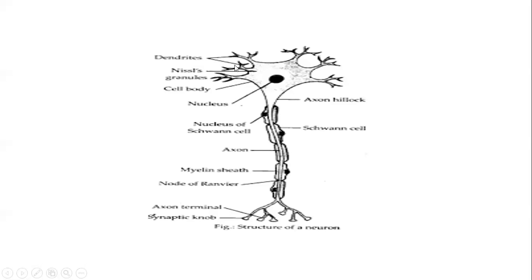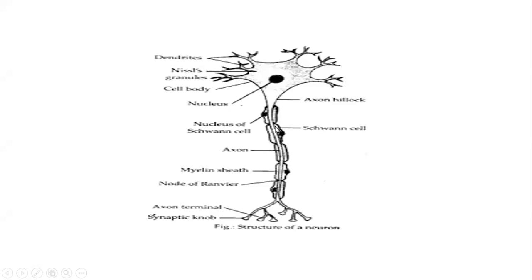They are the branch like structure. Then it is having a cell body. Cell body is having a centrally located nucleus which is surrounded by cytoplasm. Cytoplasm also contains a granule like structure which is called Nissl granule. Then the cell body or cyton, further downside, gives rise to an elongated fiber which is called axon.